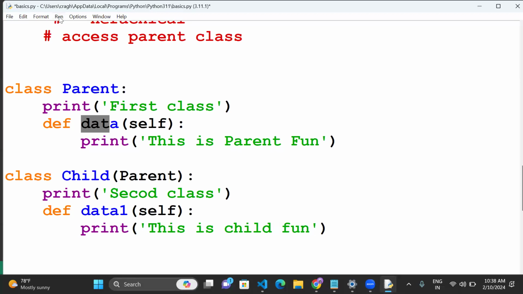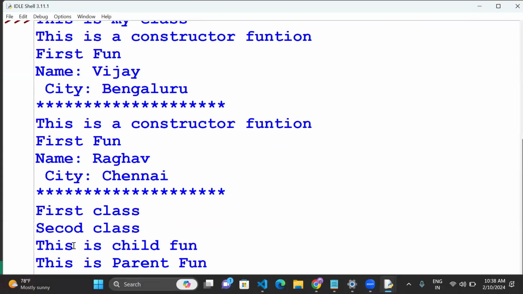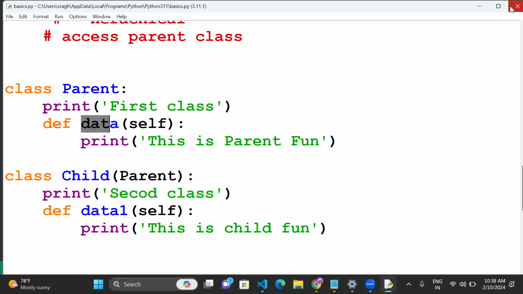Now we can run this code. You see what happens here? Everything: first class, second class. This is a child function. This is parent function. Everything is triggered. This is called single inheritance. It means one class is derived in another class. I mean, we have only two classes, one is parent, one is child. Parent is derived in child. This is called single inheritance.